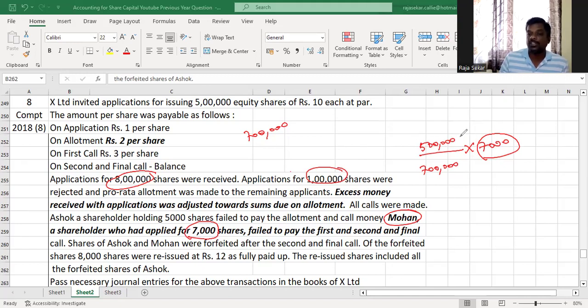Then you write the total number of shares which was allotted on pro rata basis in the numerator. In this case, it is 7 lakh, 8 lakh applications minus 1 lakh rejected. The remaining 7 lakh applications were only given shares on pro rata basis, and only 5 lakh shares were allotted. So if you solve this, what do you get? 5,000 shares. So Mohan had been allotted 5,000 shares. Understood or not, my dear children? Mohan had been allotted 5,000 shares.